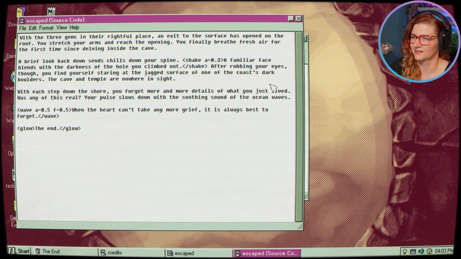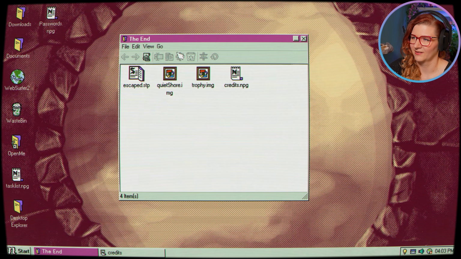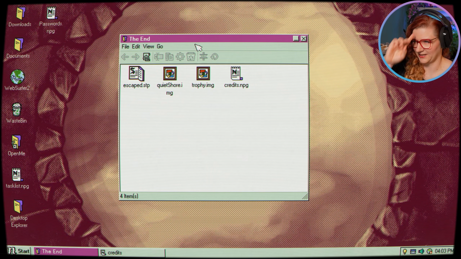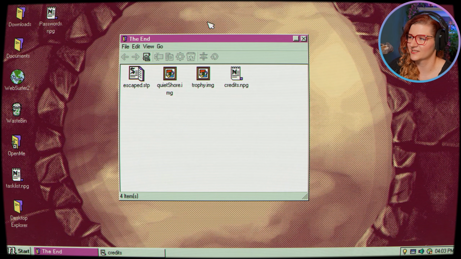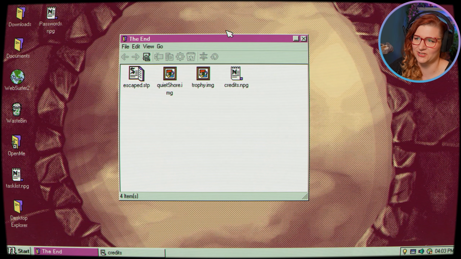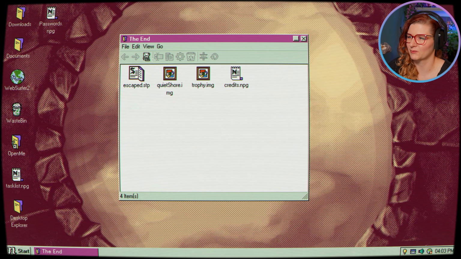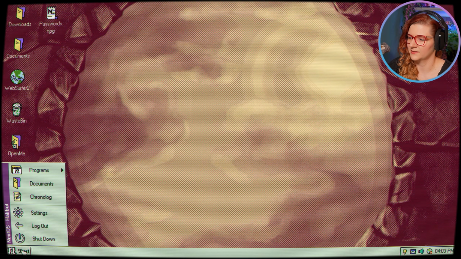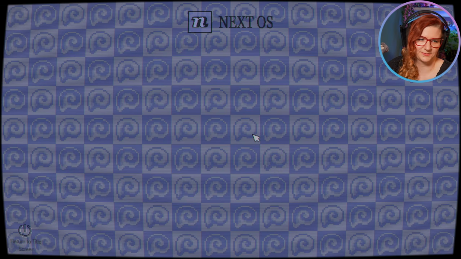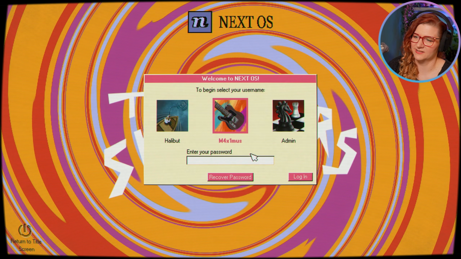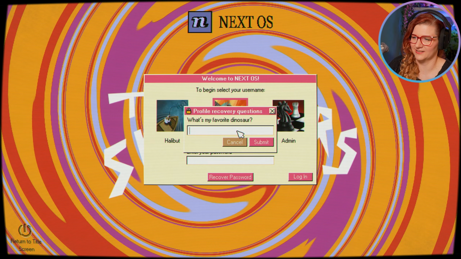Any secrets? Okay, nothing here. Any secrets? No. Okay. Just in case. But that means we probably have the information we need to recover her password. I mean, we have the dinosaur. I don't know if there was more we needed. So now we need to log out and go to Maximus and recover password, and her favorite was the Stegosaurus.